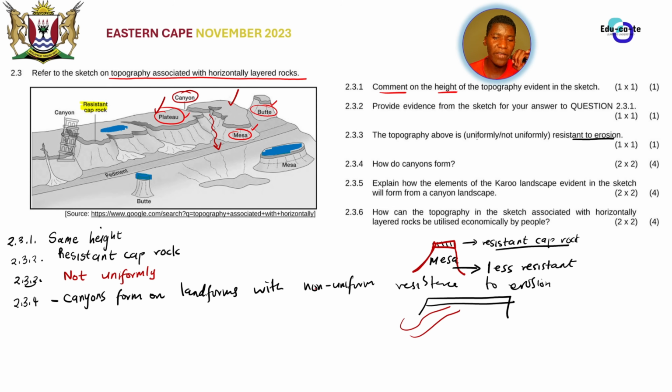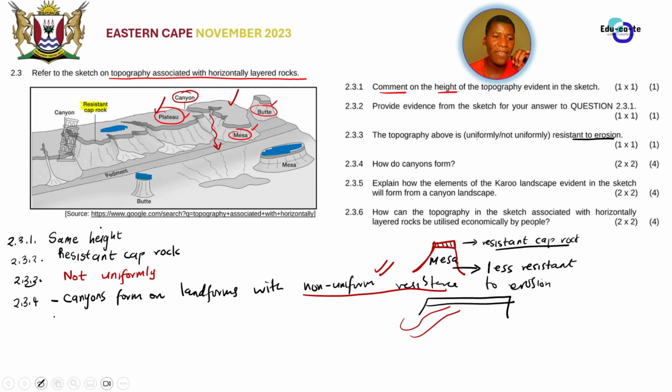The canyons can only form if there is a non-uniform resistance to erosion, or if the rocks do not have the same ability to resist erosion. Right. I think that is very fancy English from me. So here, what actually happens? Remember, the canyons, basically we have got rivers, and those rivers are cutting down, or they are cutting through. So we have got rivers that cut through the rocks.